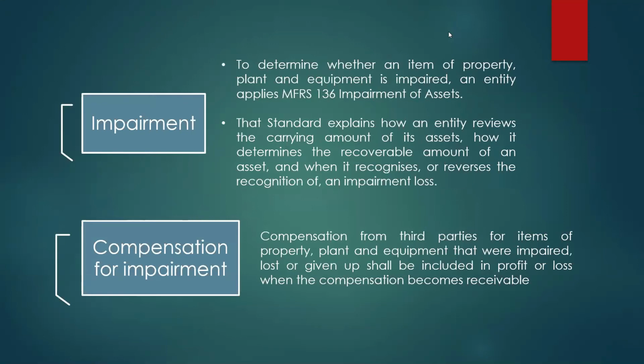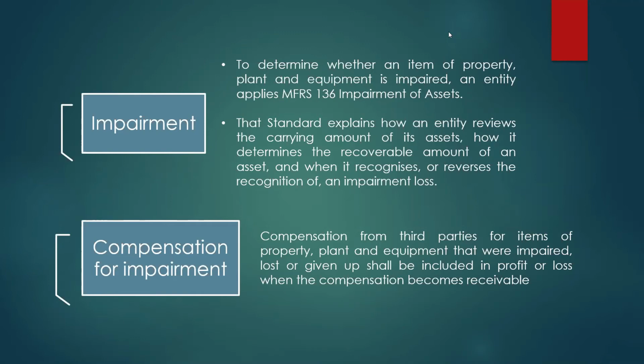For impairment, to determine whether an item of property, plant and equipment is impaired, an entity applies MFRS 136, Impairment of Assets. That standard explains how an entity reviews the carrying amount of its assets, how it determines the recoverable amount of an asset, and when it recognizes or reverses the recognition of an impairment loss.